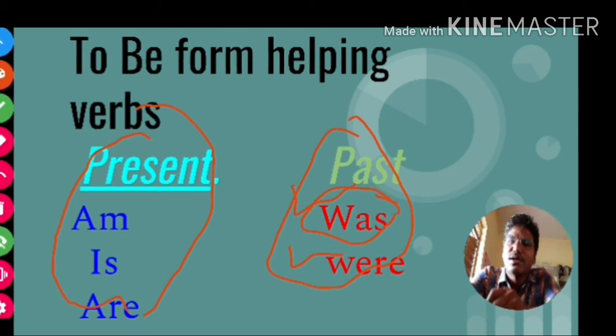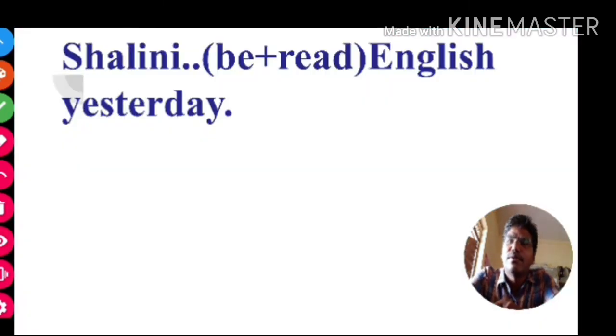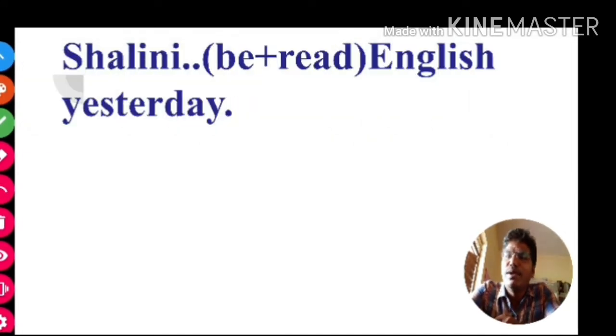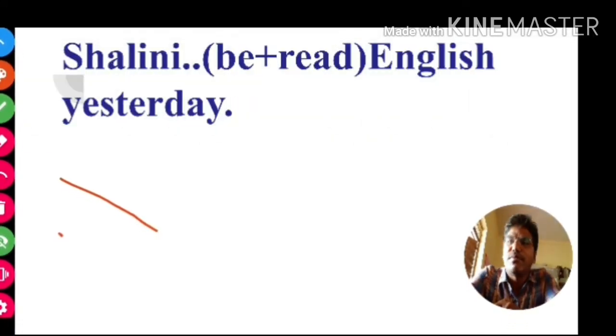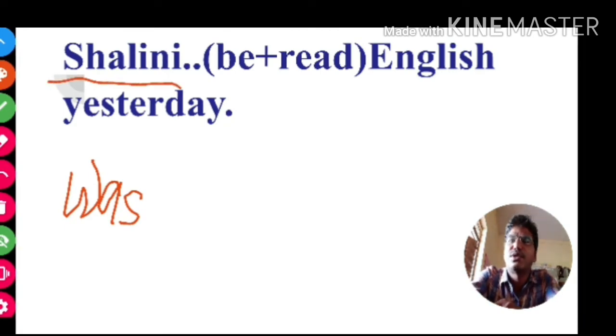If the subject is plural, then we can use were. Now look at this statement. Shalini, be form helping verb, was. There are only two be form helping verbs in past tense, was and were. Here Shalini is singular, so we use was.